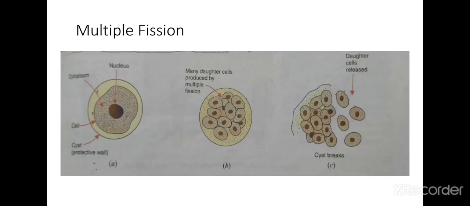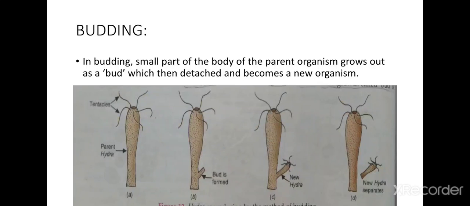Plasmodium is the best example. Plasmodium is a protozoan which reproduces by the asexual method of multiple fission. About thousands of daughter cells are produced by the multiple fission of one Plasmodium cell. एक Plasmodium cell की division से around 1000 of daughter cells जो है वो produce किए जाते हैं. Fine. And let me tell you one thing more, Plasmodium is a malarial parasite which produces malaria disease in human beings. Fine. So the next method of asexual reproduction is budding.